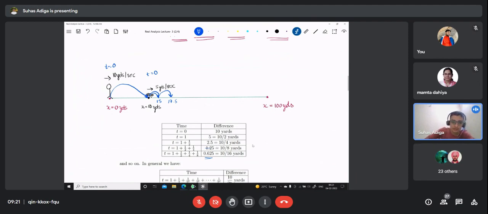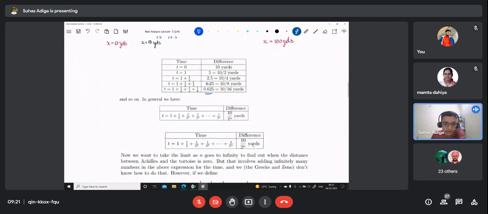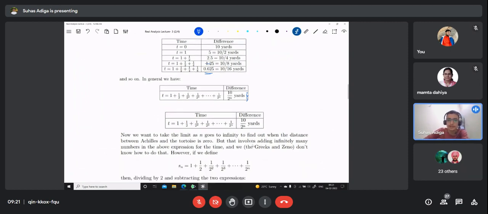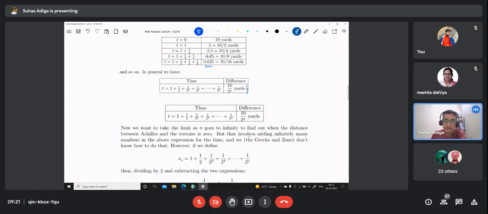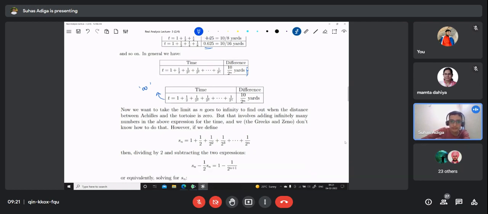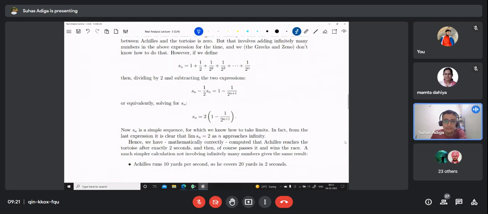So Zeno's argument was, when you take the time in this form, the difference will be 10 by 2 to the power n. So this was an infinite series, right? Zeno's argument was that whenever you have an infinite series, the answer will also be infinite. Accordingly, for this to be 0, it will take infinite time for Achilles to reach the tortoise. Hence, the tortoise would easily win, right? But let's see if convergence is of any use here.